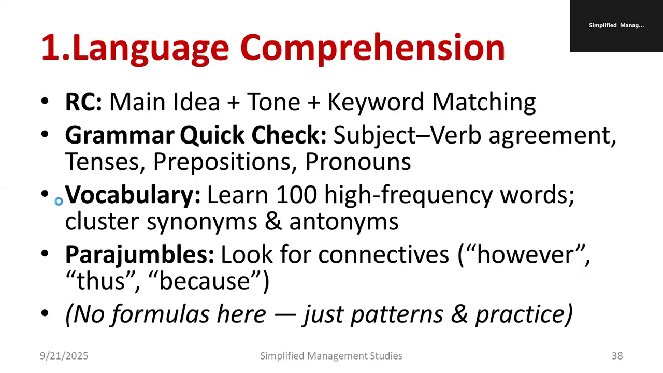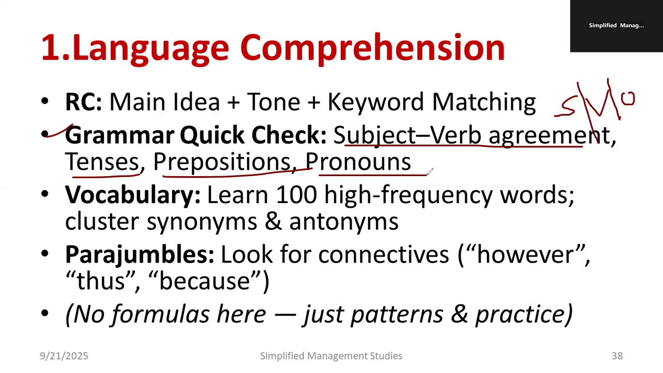The second one is a grammar quick check. Try to go for the SVO pattern, subject verb object. Every sentence structure will be divided like this formula. Then identify the tenses, prepositions, and pronouns. For example, prepositions: on the table, at 8:45 p.m., in the city. Correct. That concept you have to remember.